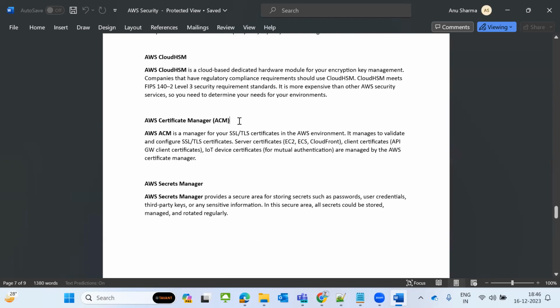AWS Certificate Manager, we call it SSL. For example, your DNS has to be secured. If you do not secure your DNS, hackers will hack your website. So when you have a DNS, you have to install an SSL and a TLS certificate. That is a 443 certificate you will install at your client level, and this AWS certificate you will install at the DNS level. So for DNS purposes, we use AWS Certificate Manager.